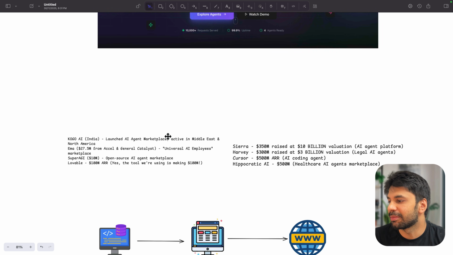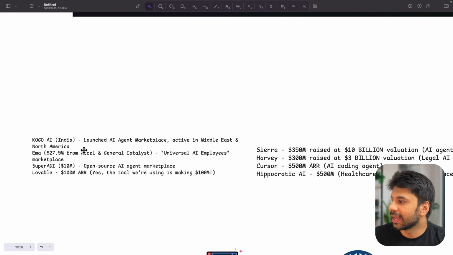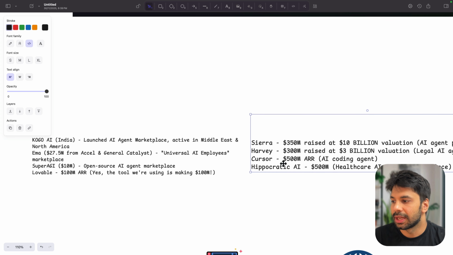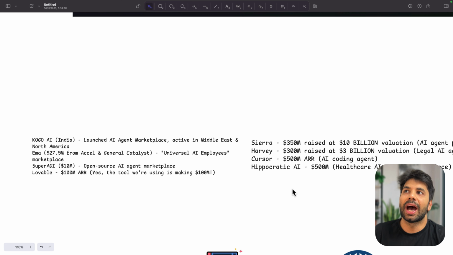Now, here I have written some of the companies. So Kovo AI, Ema, Super AGI, Lovable as well, which we are going to use today, Sierra, Harvey, Cursor, and Hippocratic AI. The idea behind these companies, and rather many companies which are working today, is that they are building awesome and production grade AI agents, which they are then selling and earning in millions.